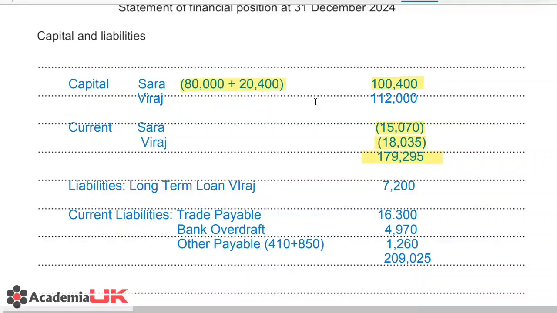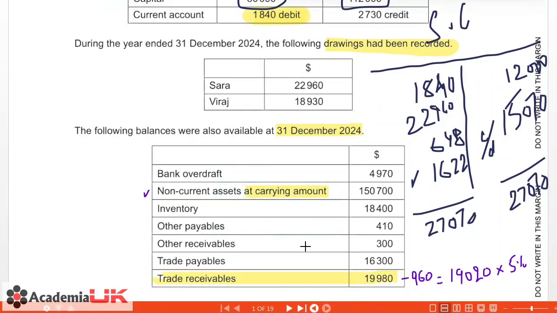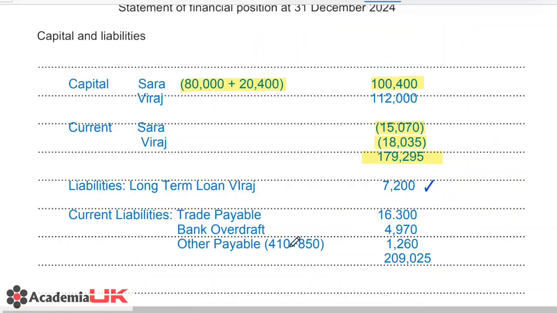Now adding up the liabilities, we take the long-term loan by Viraj to the partnership, that was 7200. Further in the question they had given us the trade payables, the bank overdraft, and the other payables. Remember, the bank overdraft has no change, and even the trade payables have no change. So we take the amount for trade payables and the amount for bank overdraft as they are.